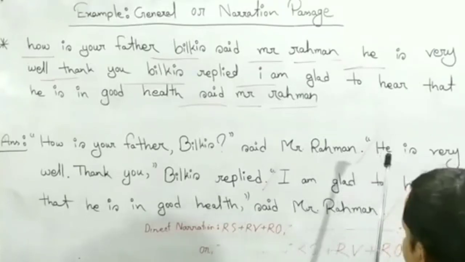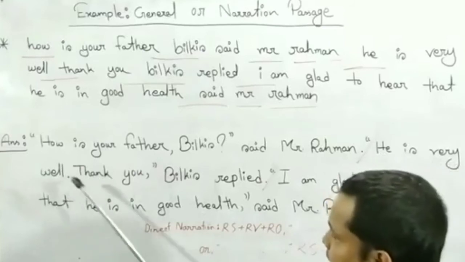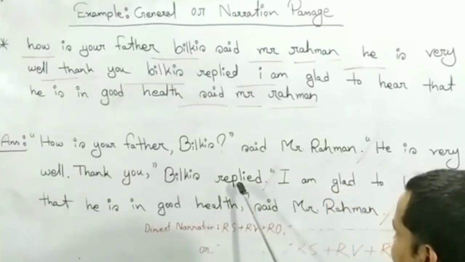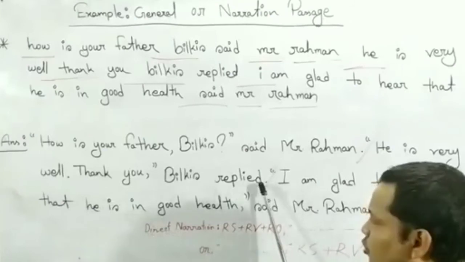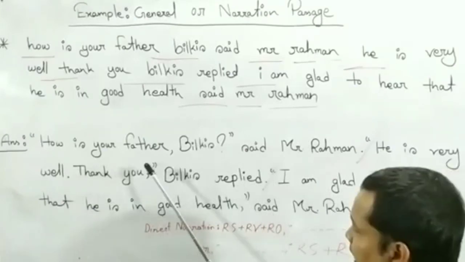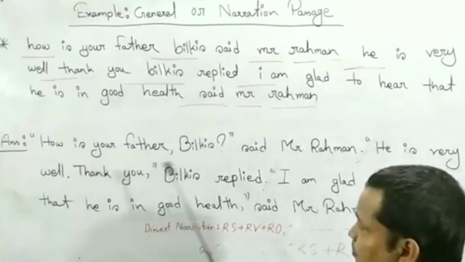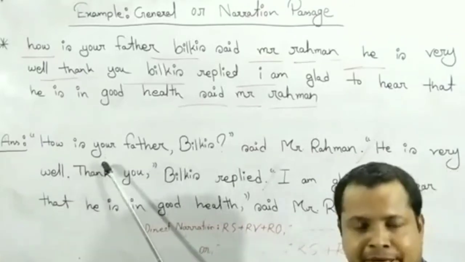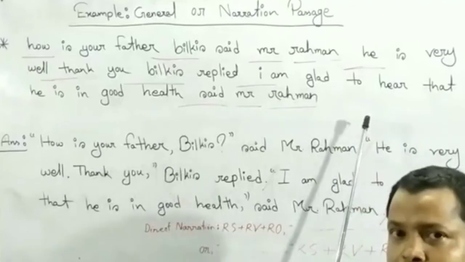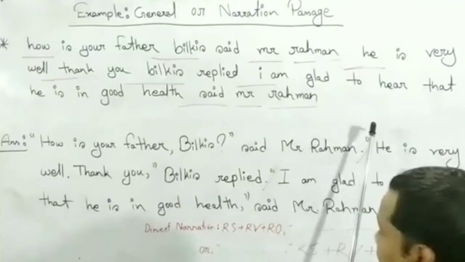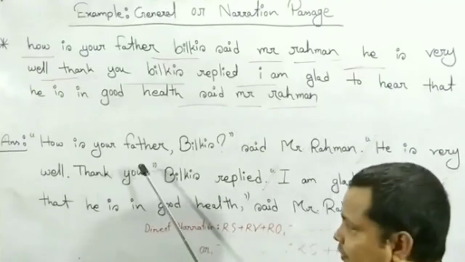Part number 2, he is very well, thank you, Bilqis replied. I call it the second sentiment. So here you have to give a full stop, and from here to there, Bilqis replied. So it is the main sentence of the speaker. So here you will give inverted commas, started, inverted commas, finished.